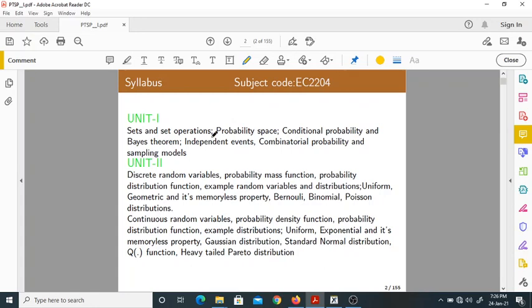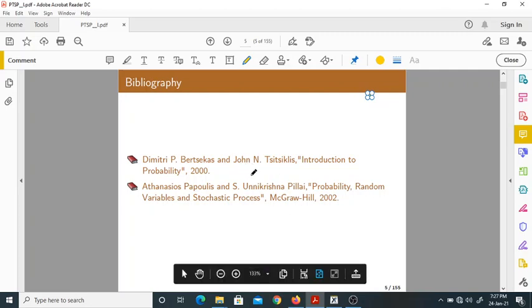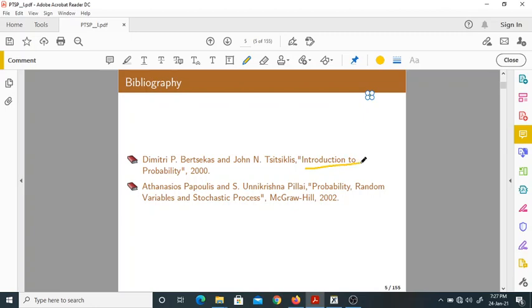Before that, this is the syllabus and the subject code is EC2204. So briefly you can go through the syllabus. And as I told you in the last class, these are the two textbooks that we follow. The first one is Introduction to Probability by these two authors. The next one is the famous book Probability, Random Variables and Stochastic Processes by these two authors. So you try to follow these two textbooks, that is more than enough.